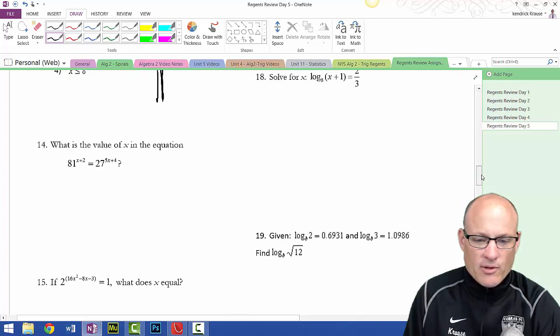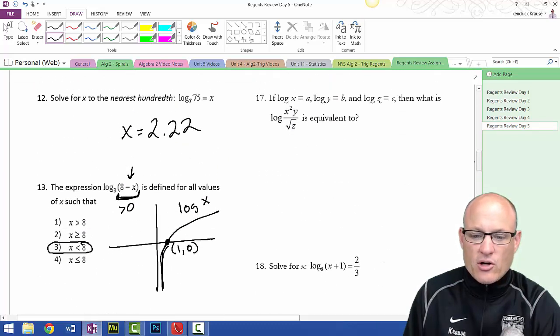Wonder why I skipped around like this. Let me keep going through and doing all these log questions. Okay. So, here's one of those crazy questions. And I'm going to show you 2 different ways to do this problem, by the way.